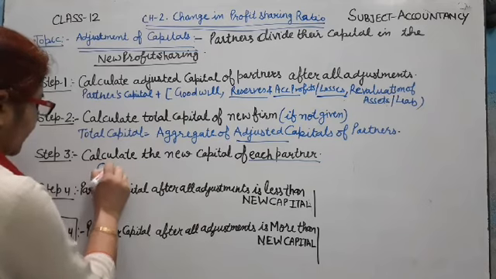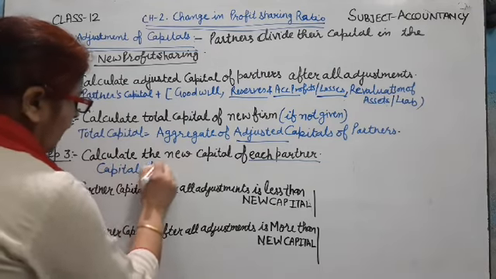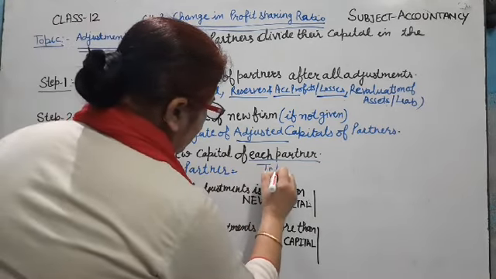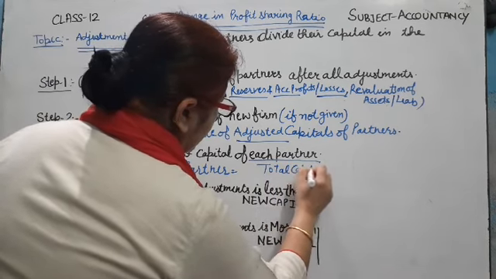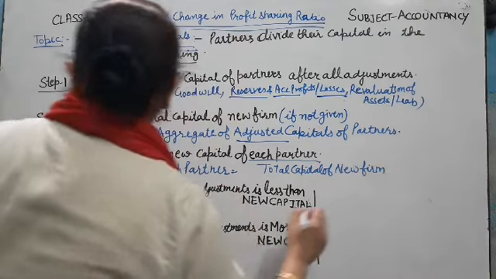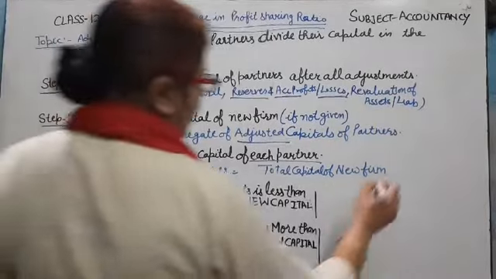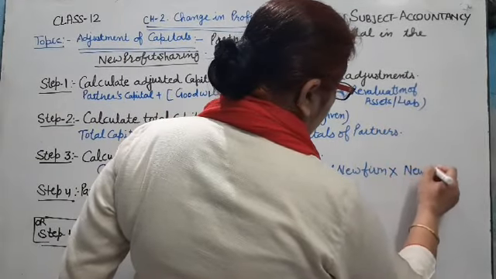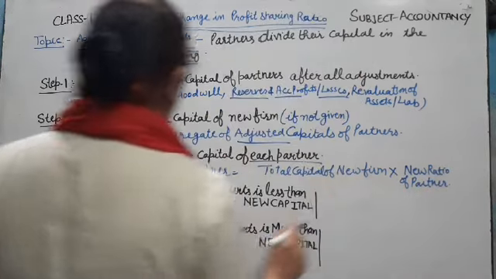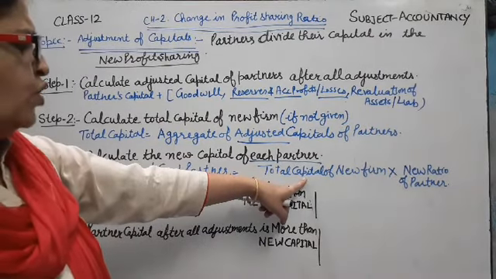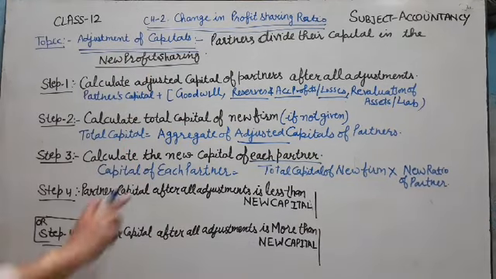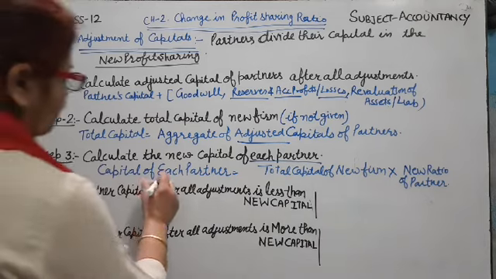Capital of each partner is equal to total capital of the new firm, which is calculated in step number 2, multiplied by the new ratio of the partner. Now it is the capital of each partner.